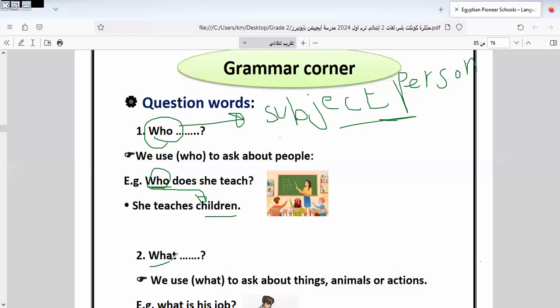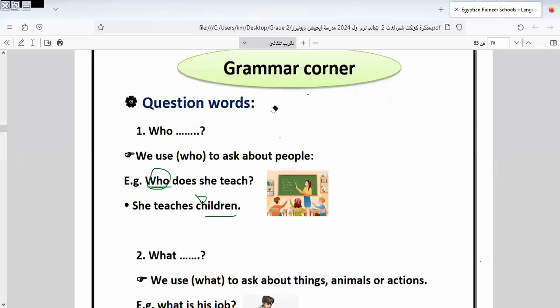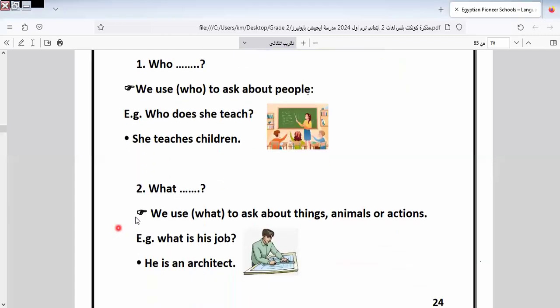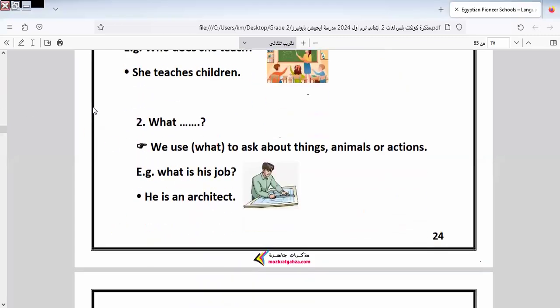Here is what. What to ask about what? To ask about things and actions. Let's go to know more about what. Now we know when we use who. Next one, we know when we use what. We use it to ask about things, animals, or actions, like this: What is this? What is his job? He is an architect.